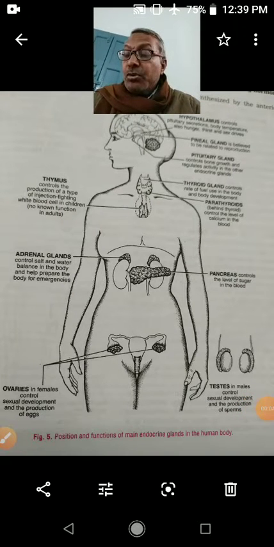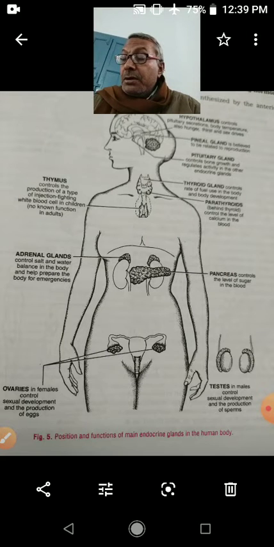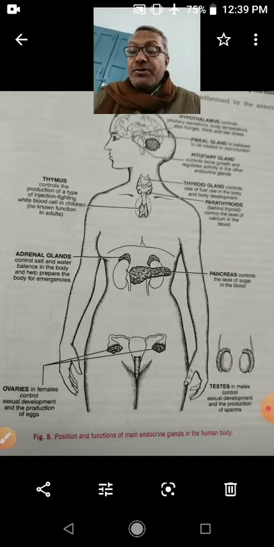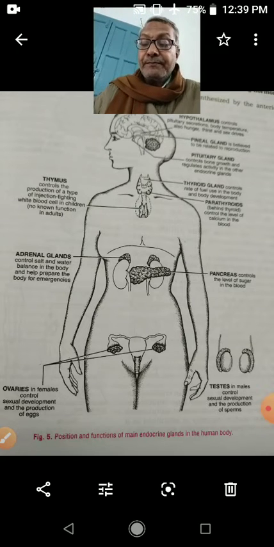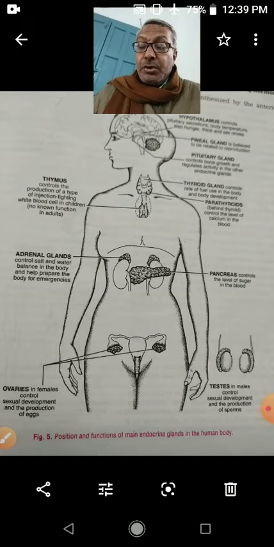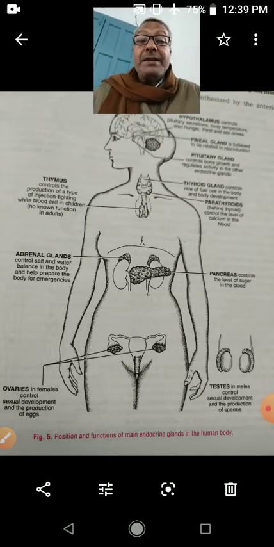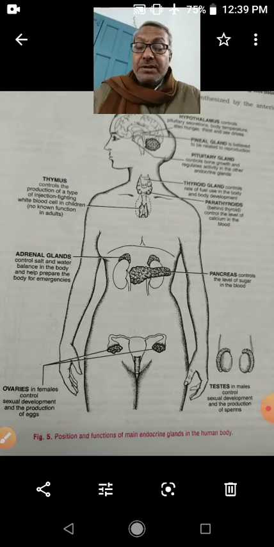Children, I am going to teach you the endocrine system. The endocrine glands and hormone producing tissues are located in different parts of our body. The endocrine glands and hormone producing tissues form the endocrine system. The mammalian endocrine system consists of the following endocrine glands.